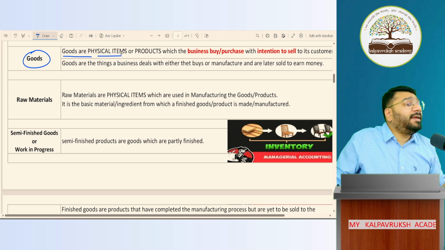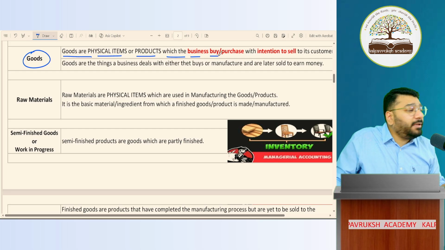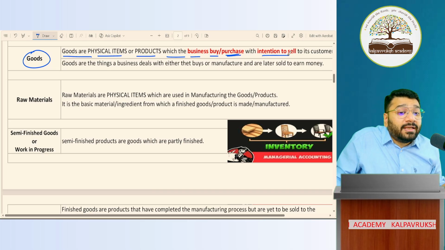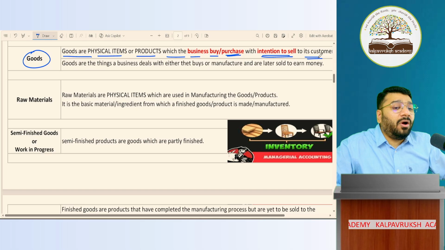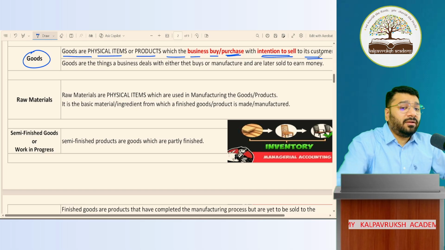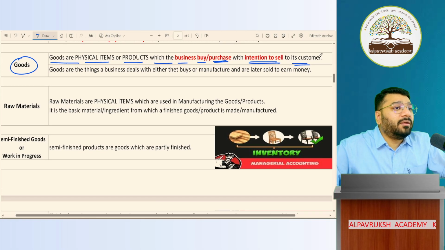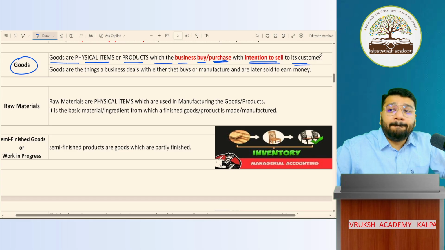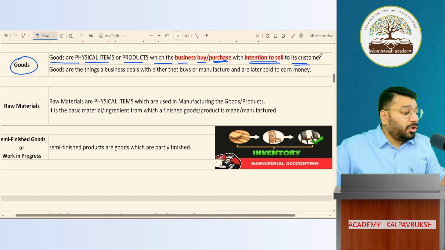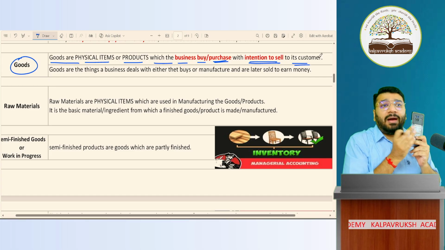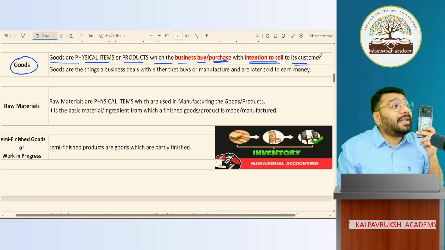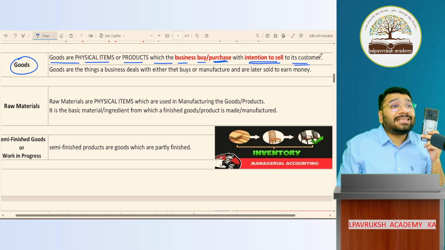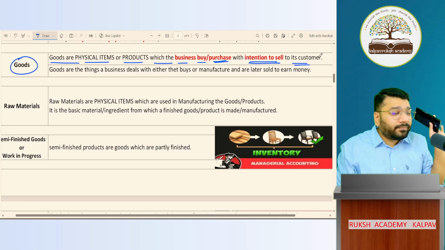Goods are physical items or products which the business buys, buy also being called purchase, with the intention to sell to its customer. Got it? Not got it? I am into the business of buying and selling mobile phones. So if I buy a mobile phone, this mobile phone is called goods. Any problem?